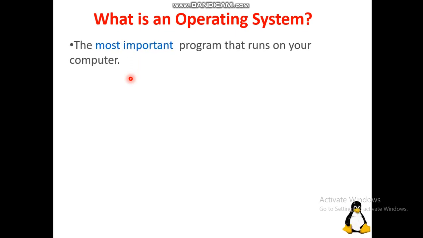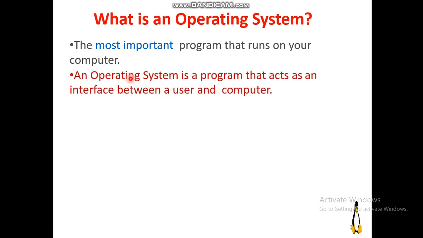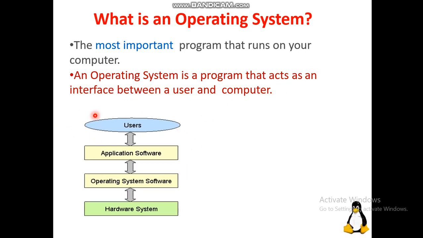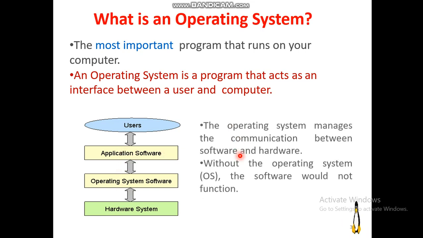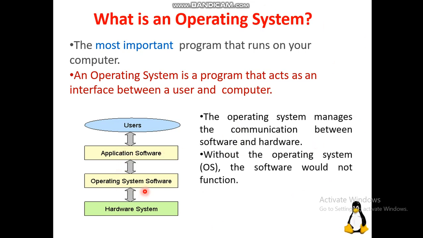The operating system is said to be the most important program that runs on your computer. It is also said to be a program that acts as an interface between a user and the computer. See this diagram, here the users and here the operating system. It acts as a bridge between the hardware system and the application system. It manages the communication between both the software and the hardware. Without OS, software would not function.